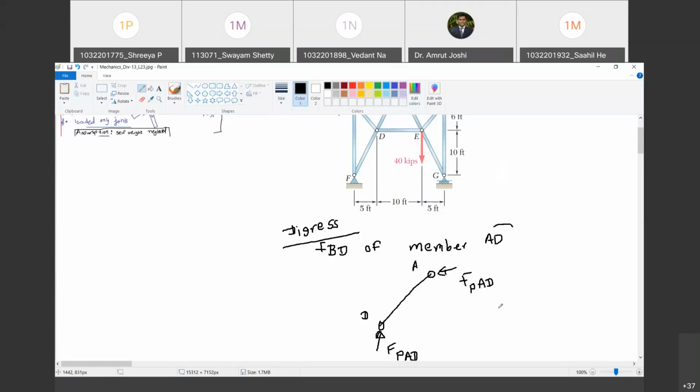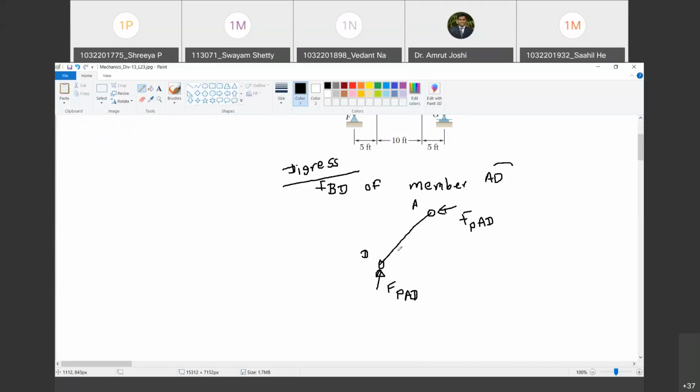Yes, sir. Now, is this a two force member? Yes, sir. Yes, it is a two force member because only two forces prevail at the joint. Do you agree with me? Yes, sir. So what is the condition for this member to be in equilibrium? I cannot have FAD at pin at joint A, and this at pin at joint D, I cannot have these two forces randomly oriented. These two forces must be oriented along the member. Do you agree with me?